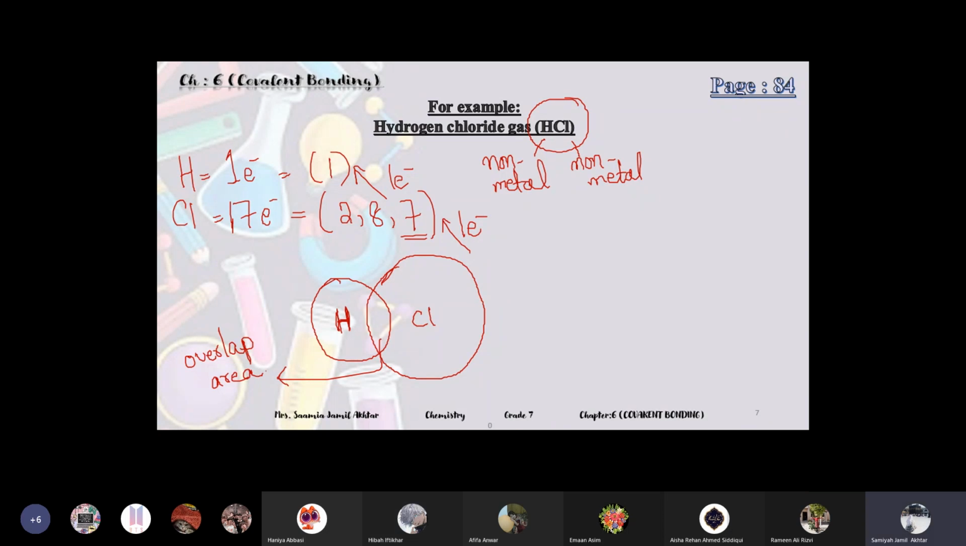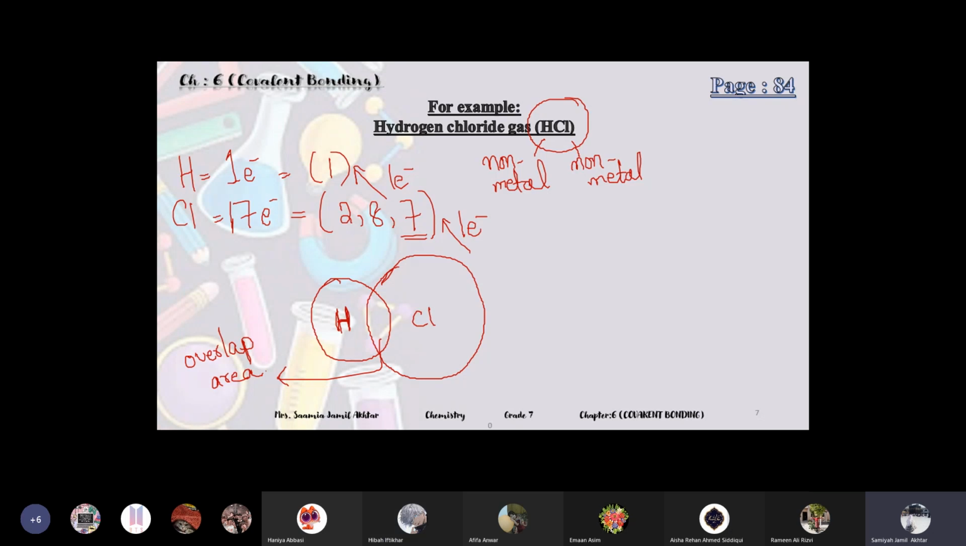Did you note it down? What was it? Yes, Miss. Electrons needed equals electrons shared. So 1 electron is going to be needed and it's going to share. So hydrogen needs 1 electron and chlorine also needs 1 electron.